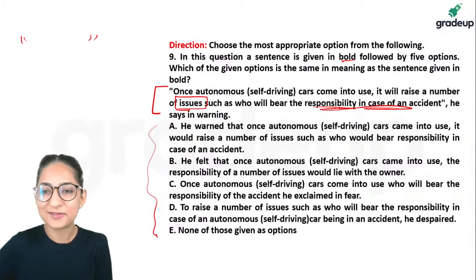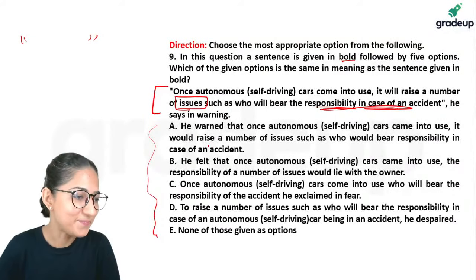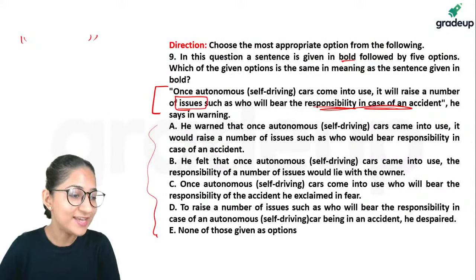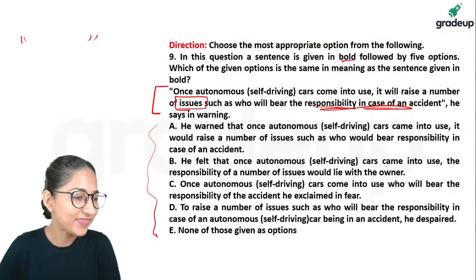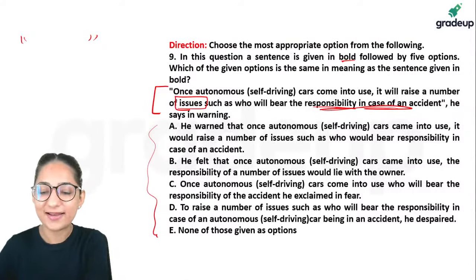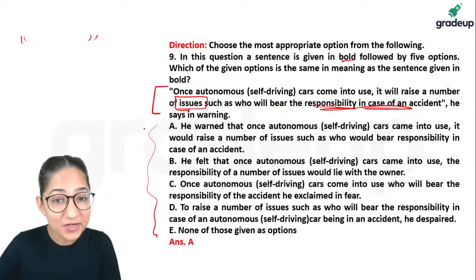Who will take the responsibility? What do you say? So we have A's and B's and C's. Isanu says A for sure. Okay, we will check. Alright guys, let us check. So it is going to be option A.